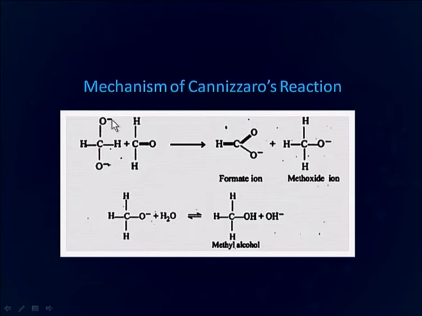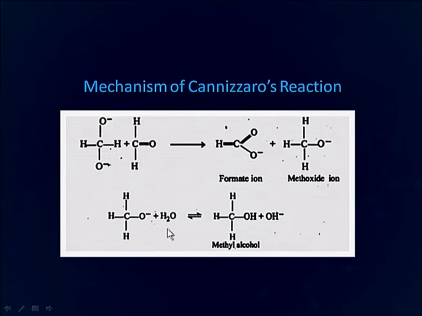Now, the electron pair comes over here and this hydrogen from this dianion with its pair of electron is migrated to another molecule of formaldehyde at the electron deficient position, so that there is formation of formate ion and this methoxide ion. In the next step, proton is abstracted from water and there is formation of methanol.